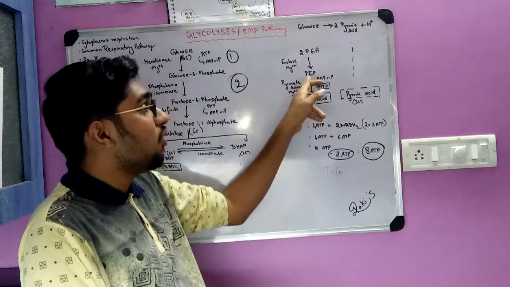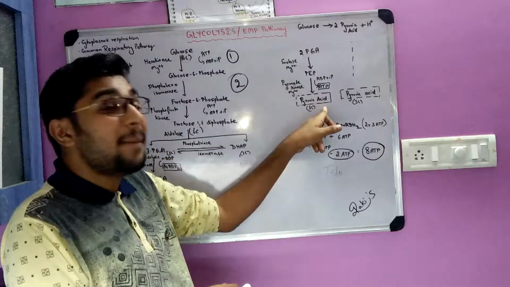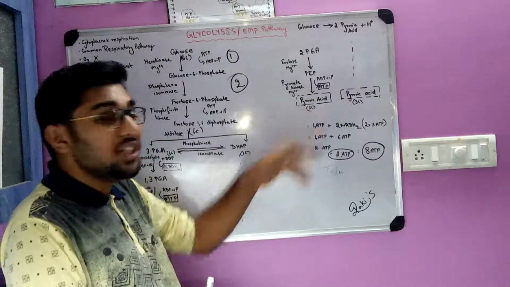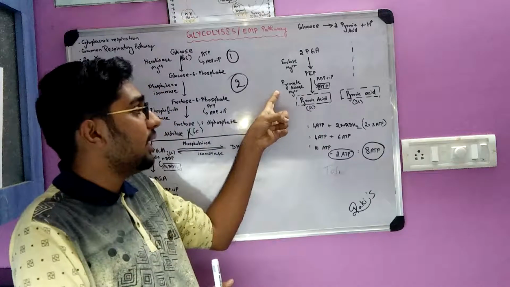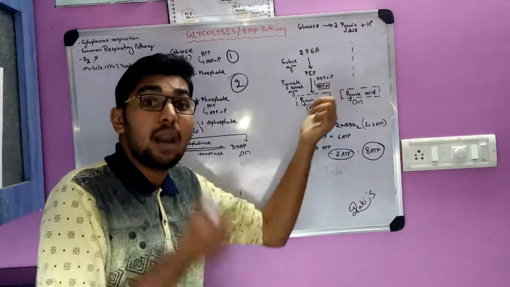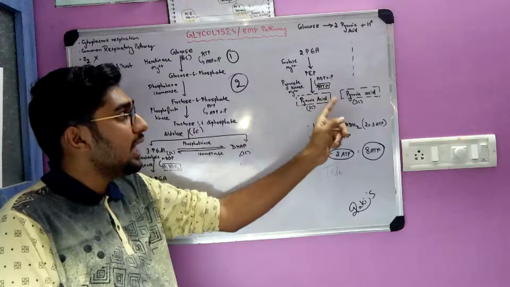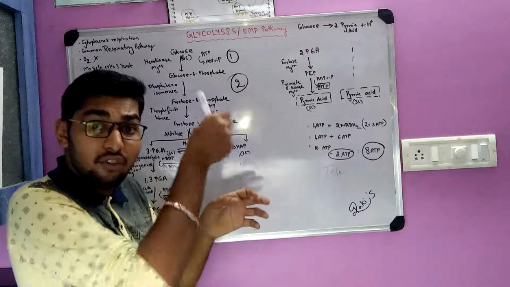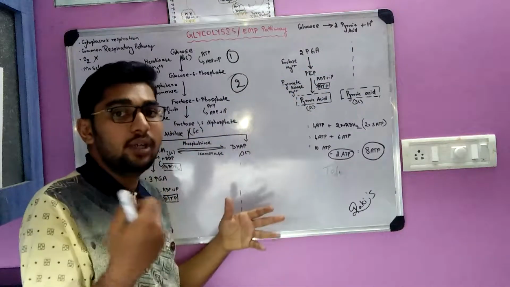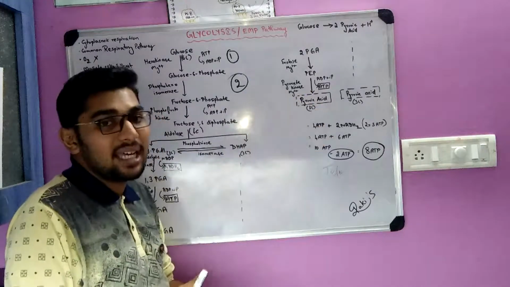Now the last step: phosphoenol pyruvate will be converted to pyruvic acid, which is a 3-carbon carboxylic acid, in the presence of the enzyme pyruvate kinase. Why the name pyruvate? Because the substrate over here is phosphoenol pyruvate. And kinase because the ADP is getting converted into ATP. Phosphoenol pyruvate has one phosphate group there. That phosphate group is removed, so ADP takes that phosphate molecule and becomes ATP, and it forms pyruvic acid.